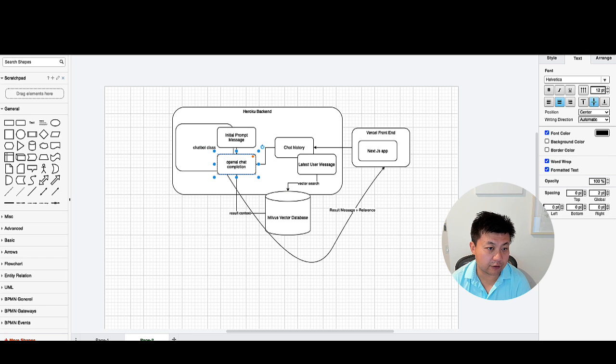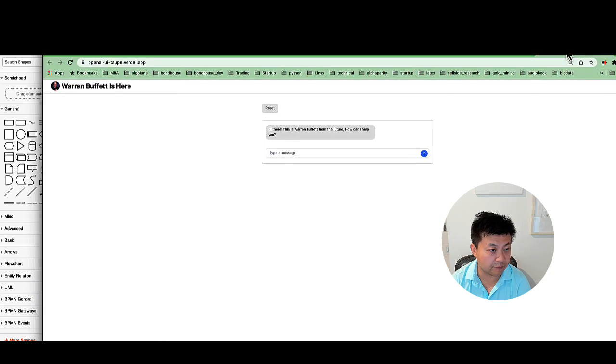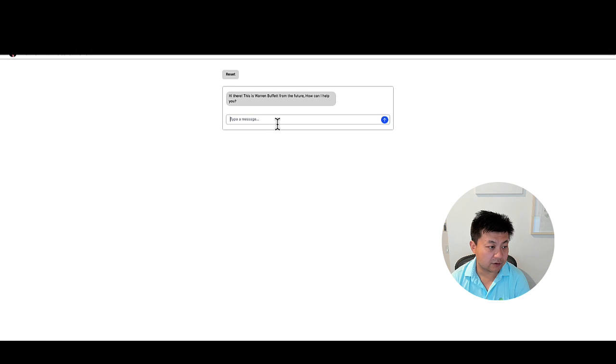Before we go any further, let's take a look at how it will look when we finish the project. So you can ask Mr. Buffett.